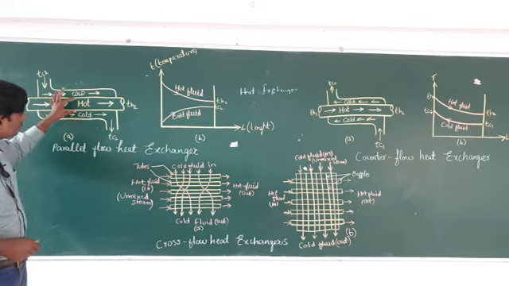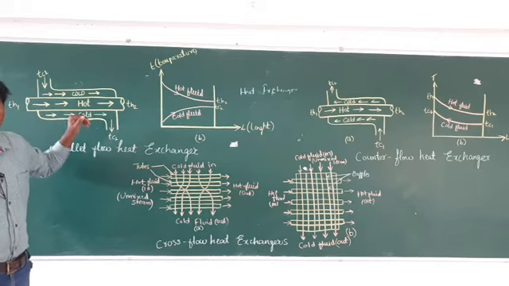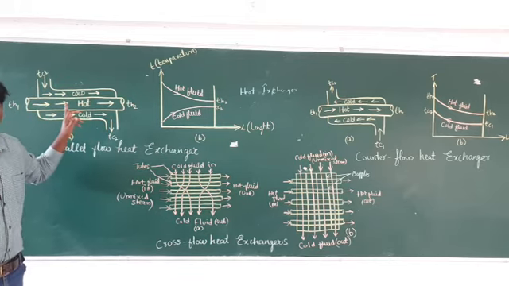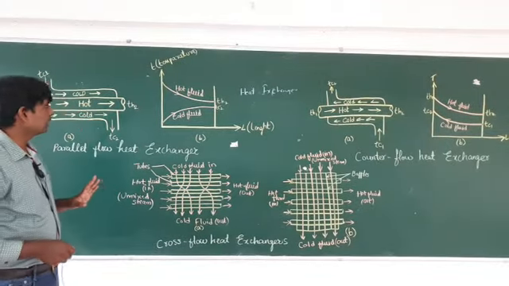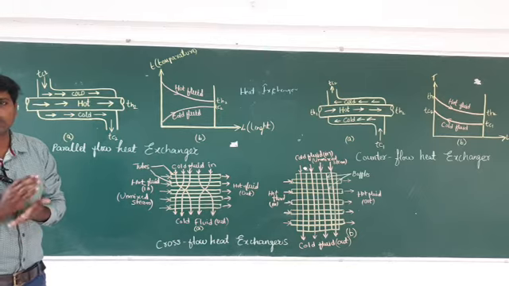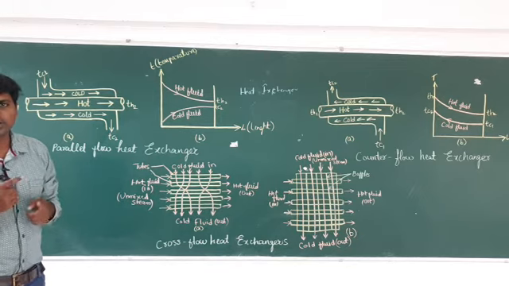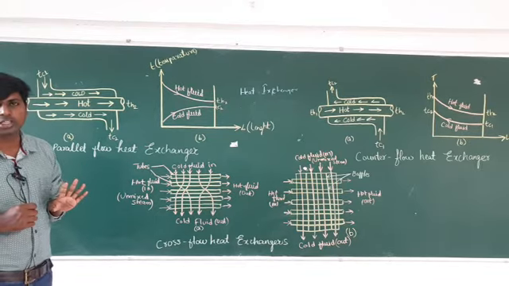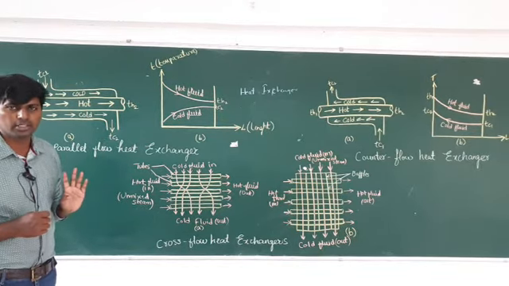In this pipe, hot fluid is flowing. More types of heat exchanger exist, but in your syllabus there are only three types. The first one is the parallel flow, the second one is the counter flow, and the third one is the cross flow. Mostly, problems are based upon these three types of flow.